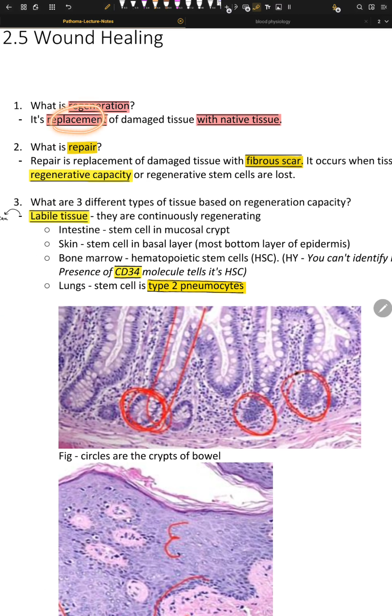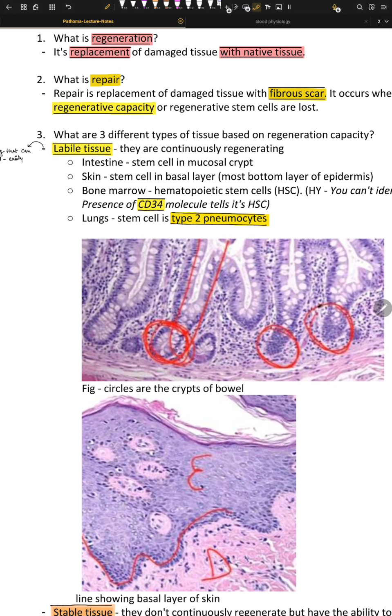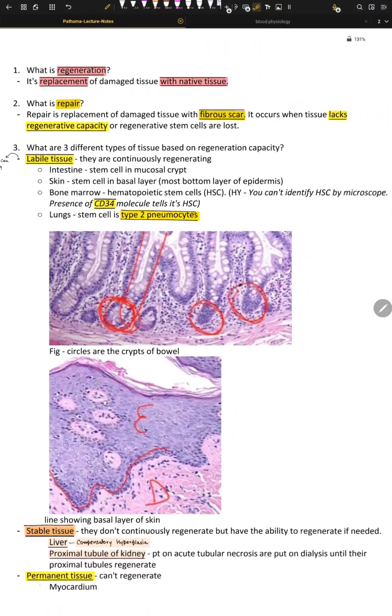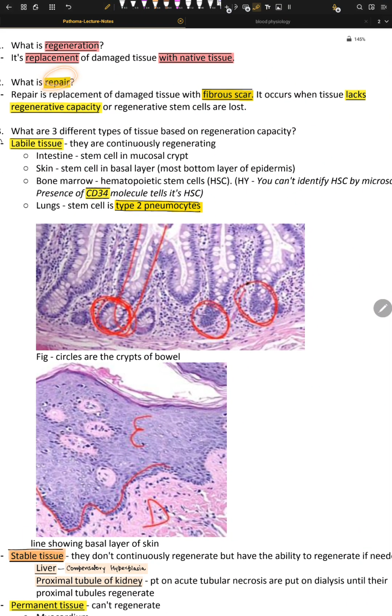So regeneration happens if there is replacement of the damaged tissue with native tissue. That is replacement; that is regeneration. What is repair? Repair is the replacement of the damaged tissue with a fibrous scar. It occurs when the tissue lacks regenerative capacity or the regenerative stem cells are lost.